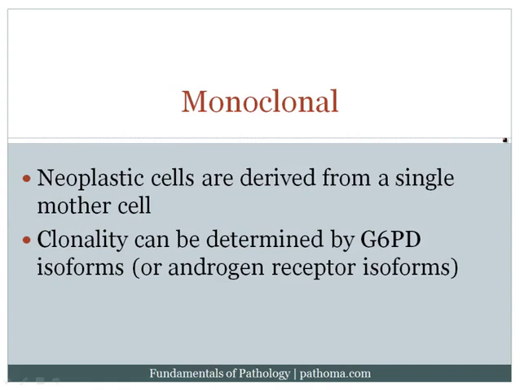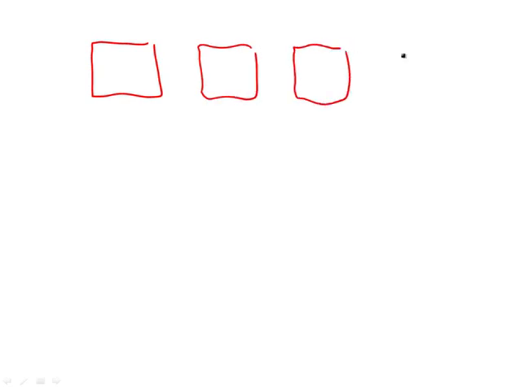Now let's take another example. And let's go back and draw the exact same scenario. So again, we've got 4 cells present within the uterus. These are the smooth muscle cells of the uterus, and we said that this is perhaps expressing G6PD-A, this one expresses G6PD-B, this one expresses G6PD-A, and this one expresses G6PD-B, so that the ratio is approximately 1 to 1.